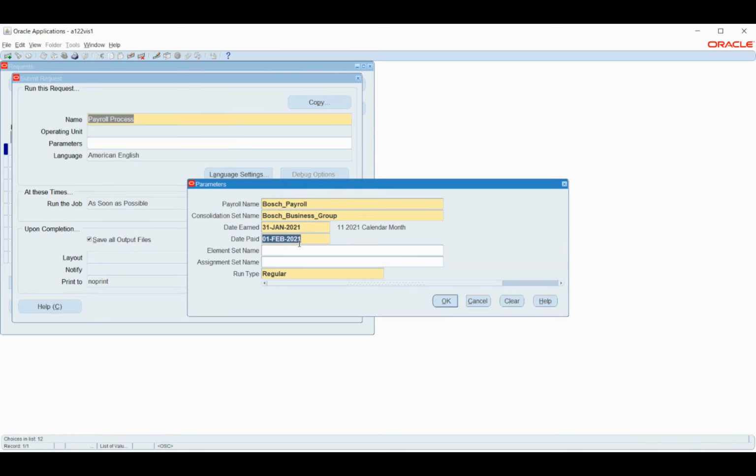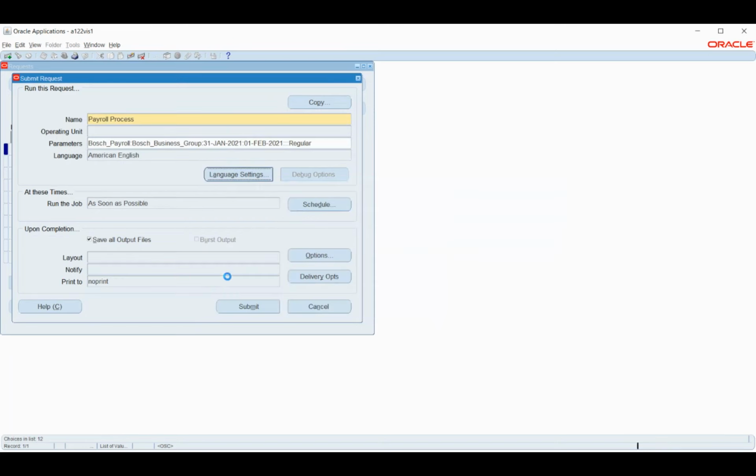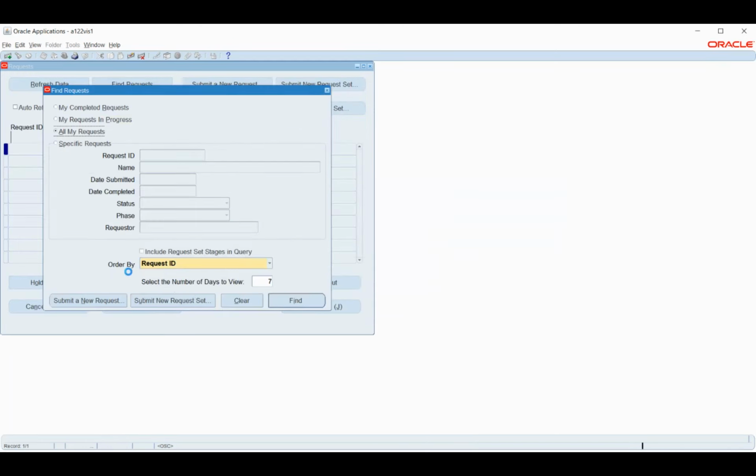Then we can use quick pay. For a single employee, you can use quick pay. But for the whole organization, we'll use batch pay. Yes, correct. In real time we will use only the batch process which we are running now. So let me run this one and we will see the results.